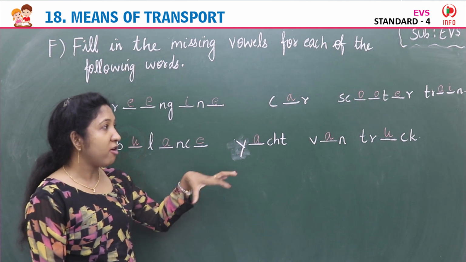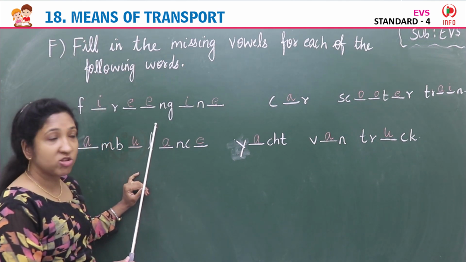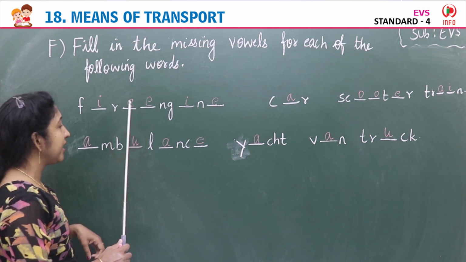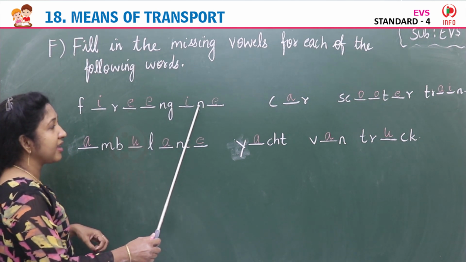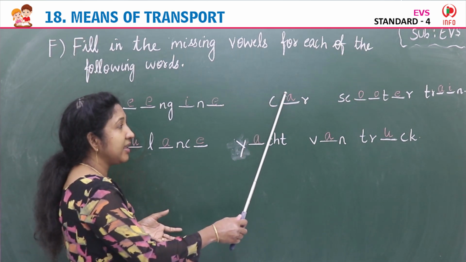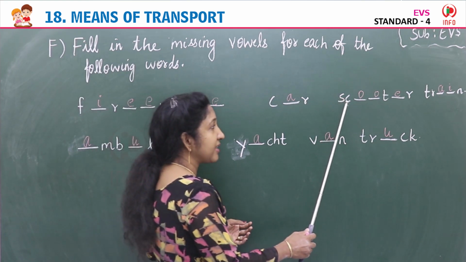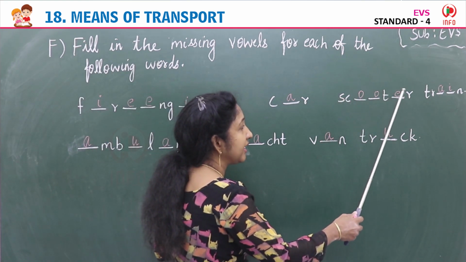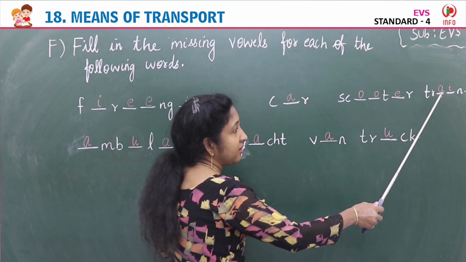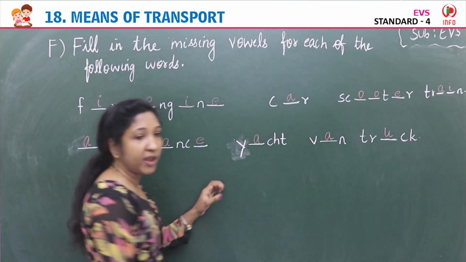So we have already filled in the vowels. The first one is the image of a fire engine, spelled F I R E E N G I N E. The second image is of a car, C A R. Then the third image is of a scooter, S C O O T E R. The fourth image is of a train. A and I are missing there. They are vowels. T R A I N, train.